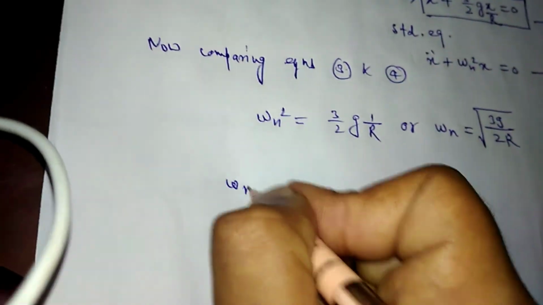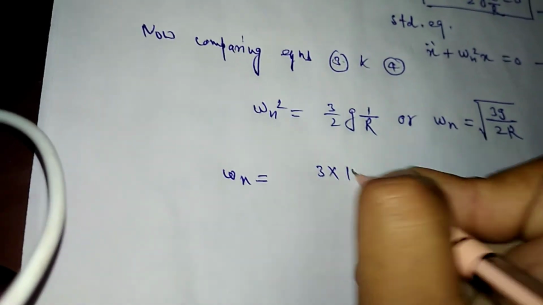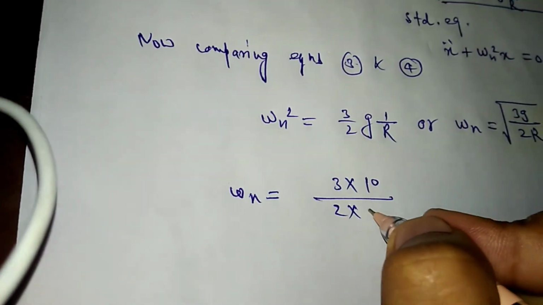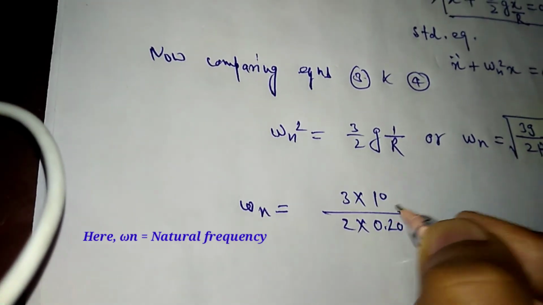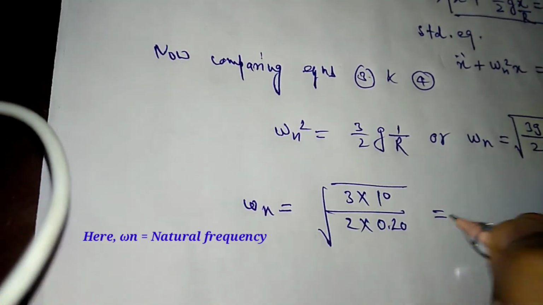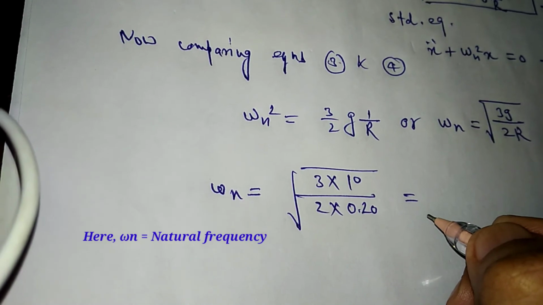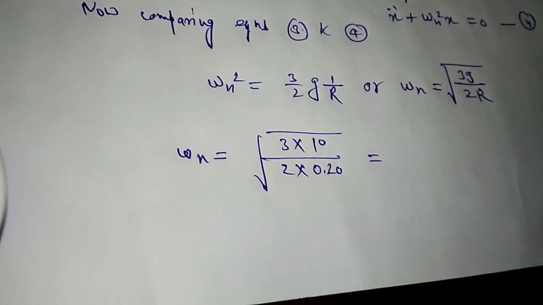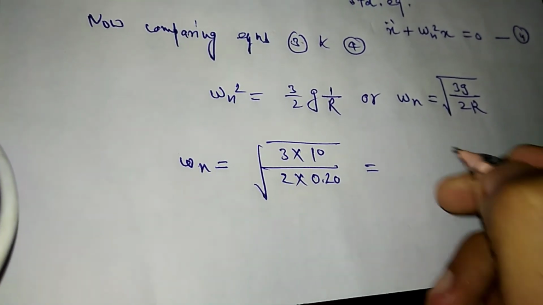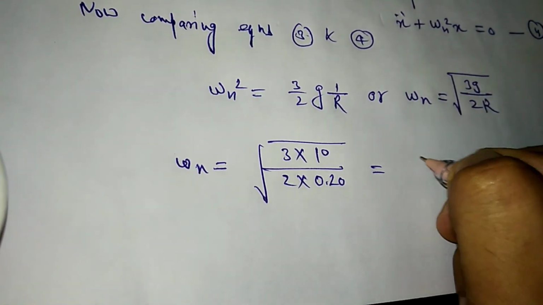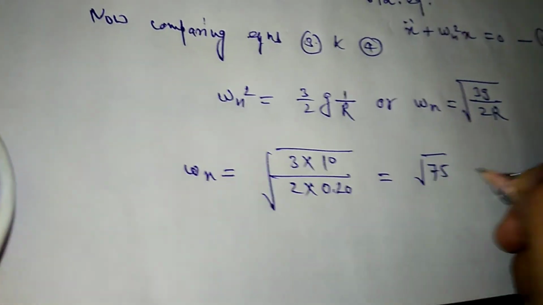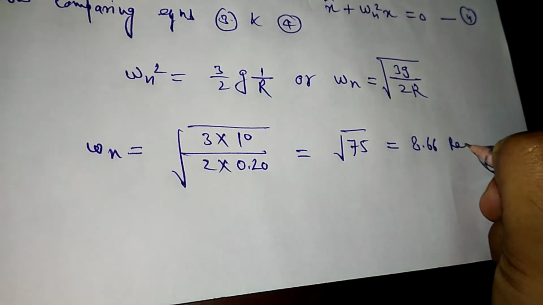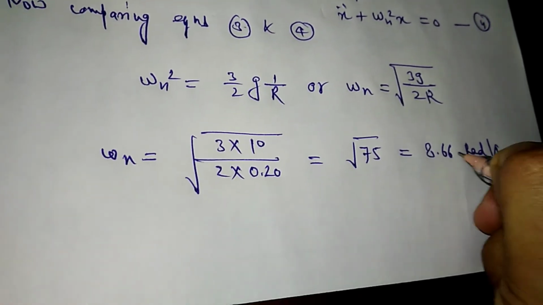Now omega n is equal to root of 3 into g, which is 10, upon 2 into r, which is 20 centimeter, or you can say 0.20 meter. So finally this will be equal to root of 75, or you can say 8.66 radian per second.